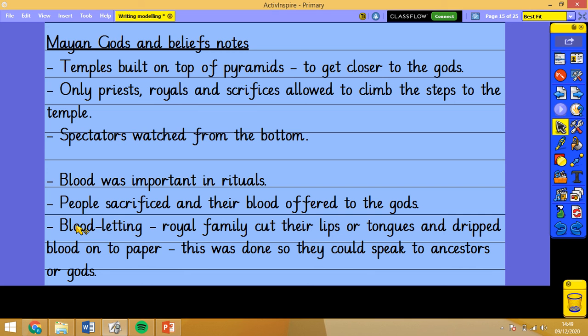Or members of the royal family would cut their lips or tongues and drip this blood onto paper. They believed that when they did this, they could hear the gods speak to them or through them, and that they could also speak to their ancestors who had died. Very, very interesting practices there.